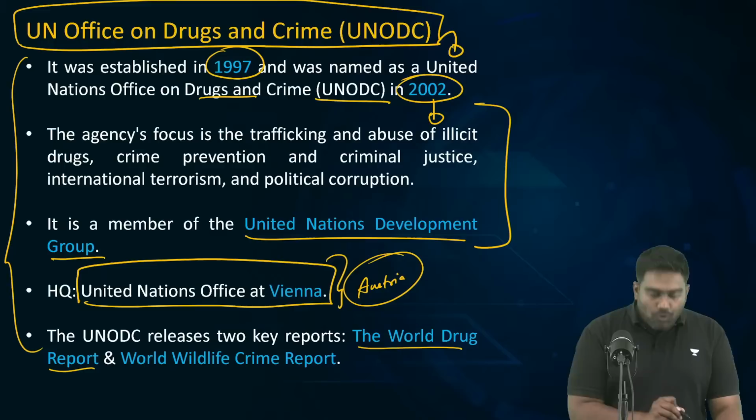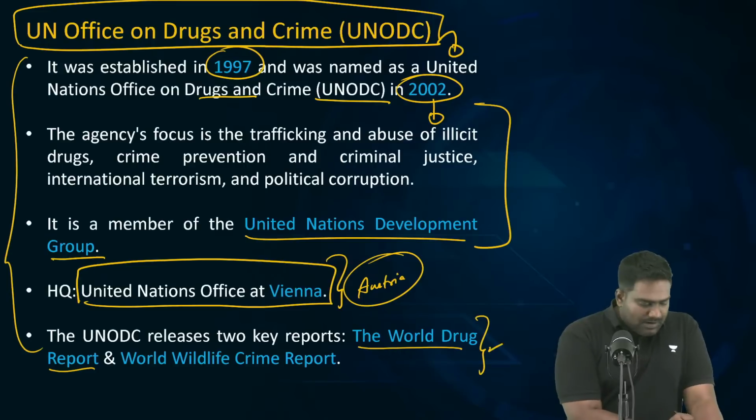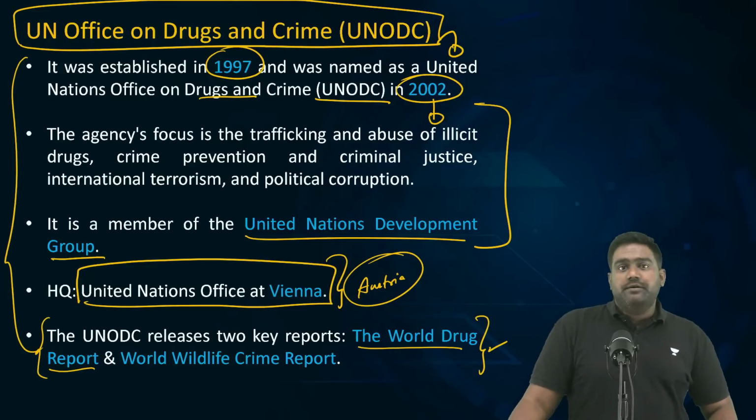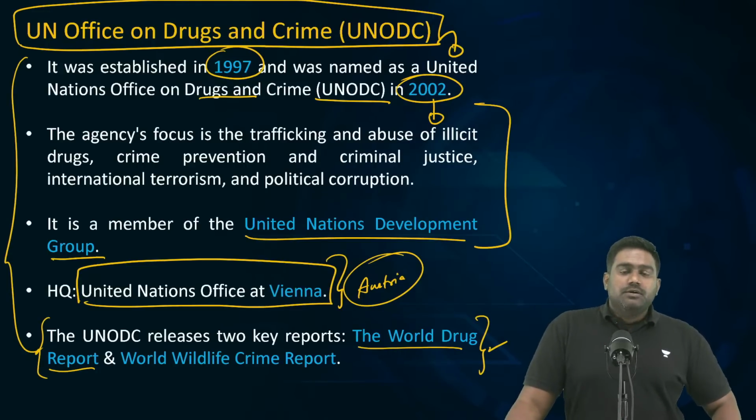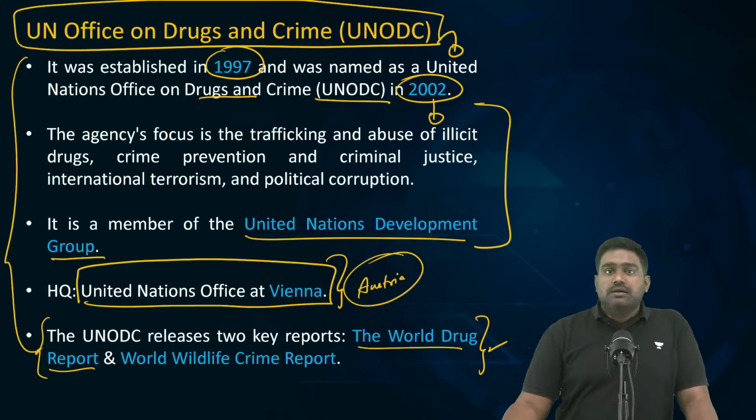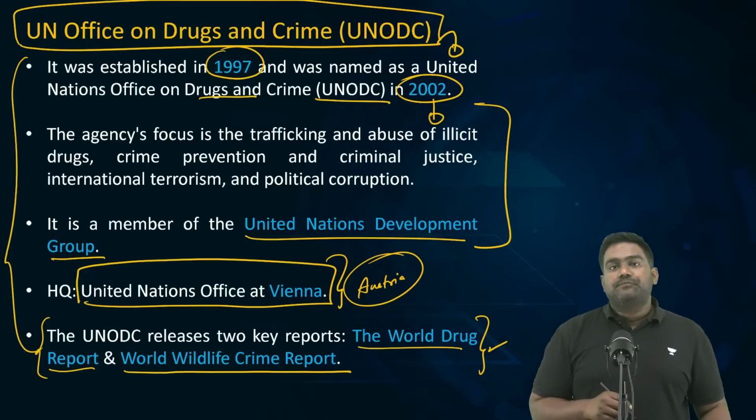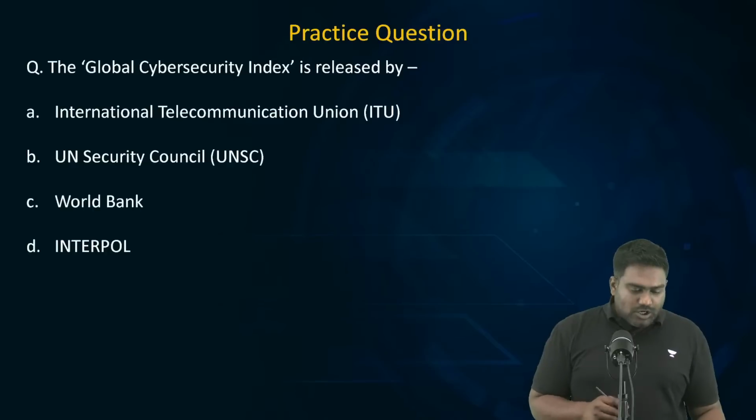The World Drug Report. The World Drug Report contains details about narcotics production, narcotics trade, trafficking routes, and it implements all the international conventions related to corruption, related to narcotics and psychotropic substances, and other forms of organized crime, transnational crime. So UNODC plays a very important role in tackling these criminal offenses, these transnational crimes. And it also publishes the World Wildlife Crime Report on wildlife trafficking. Clear? So this is another important topic.